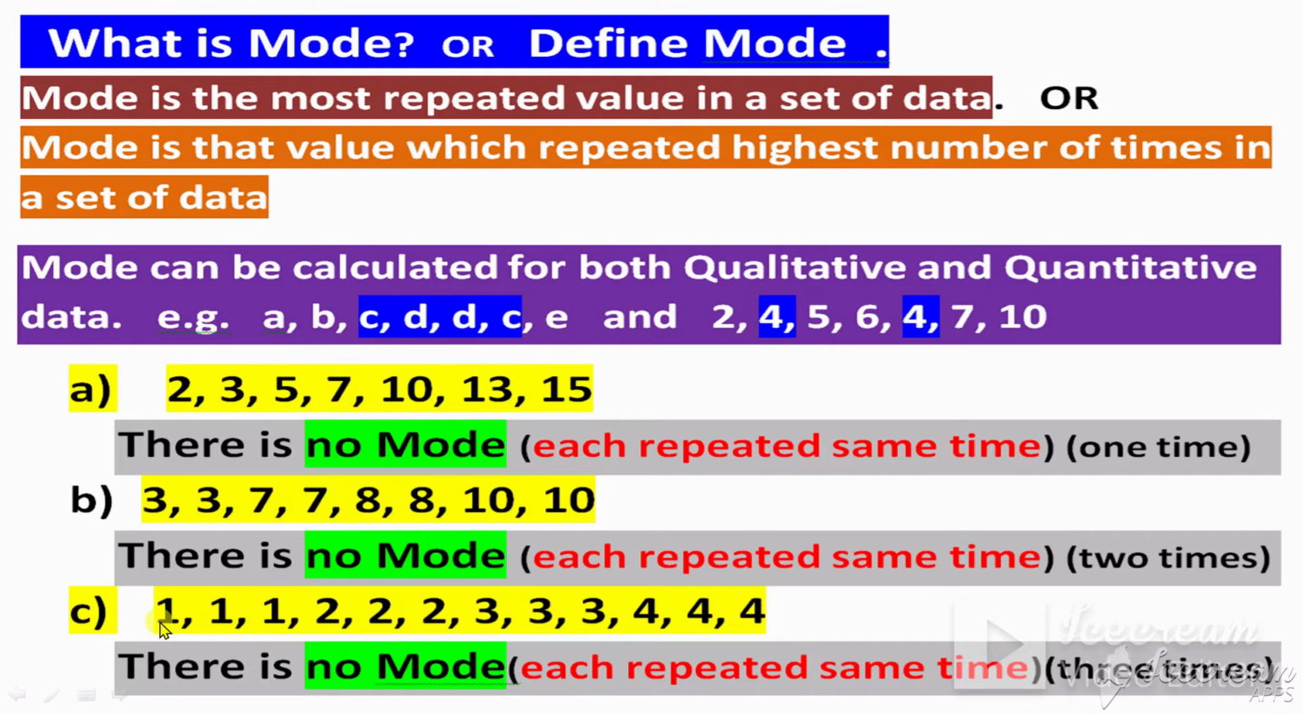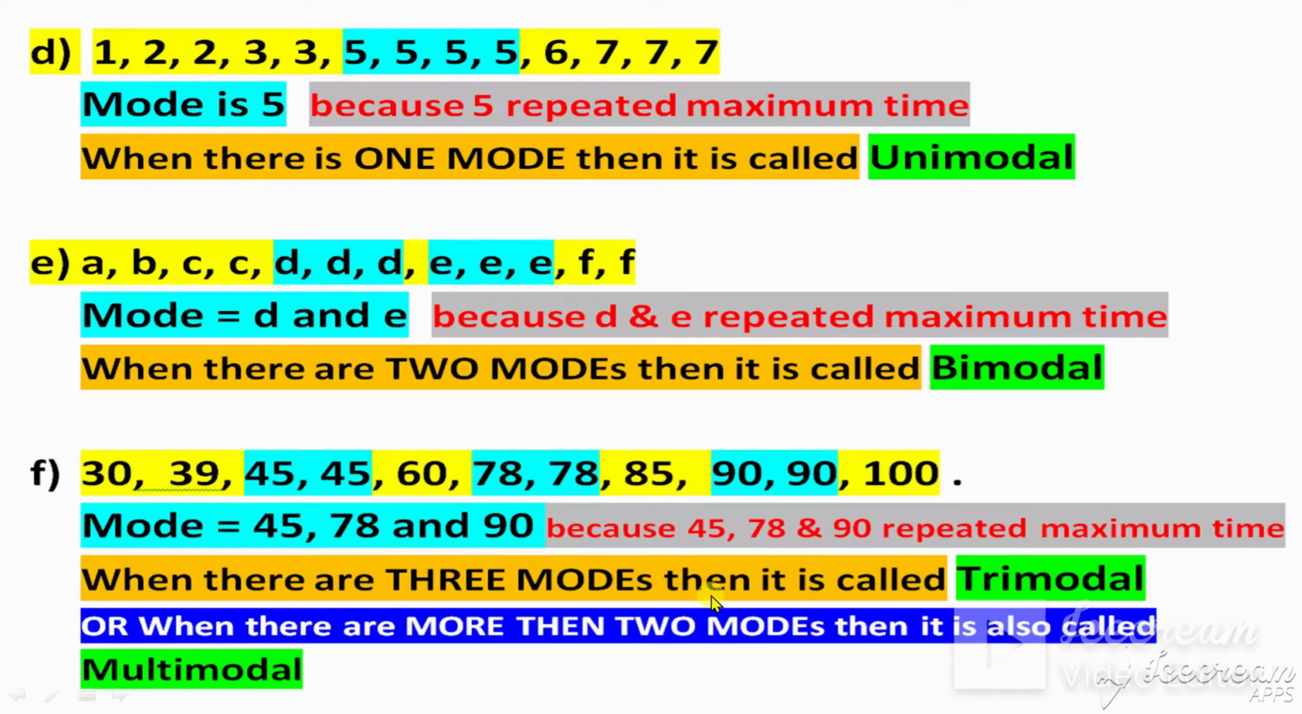And for the next question, 1, 2, 3 and 4. There is also no mode. Why? Because each number repeats the same number of times. Each number repeats 3 times: 1 is 3 times, 2 is 3 times, 3 is 3 times, 4 is 3 times. So each number repeats the same number of times, so there is no mode.